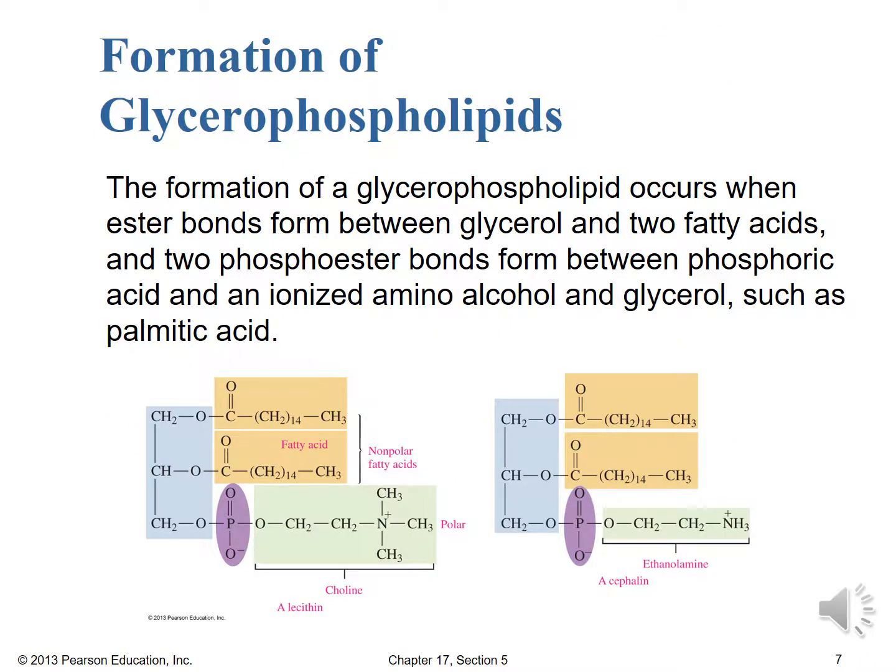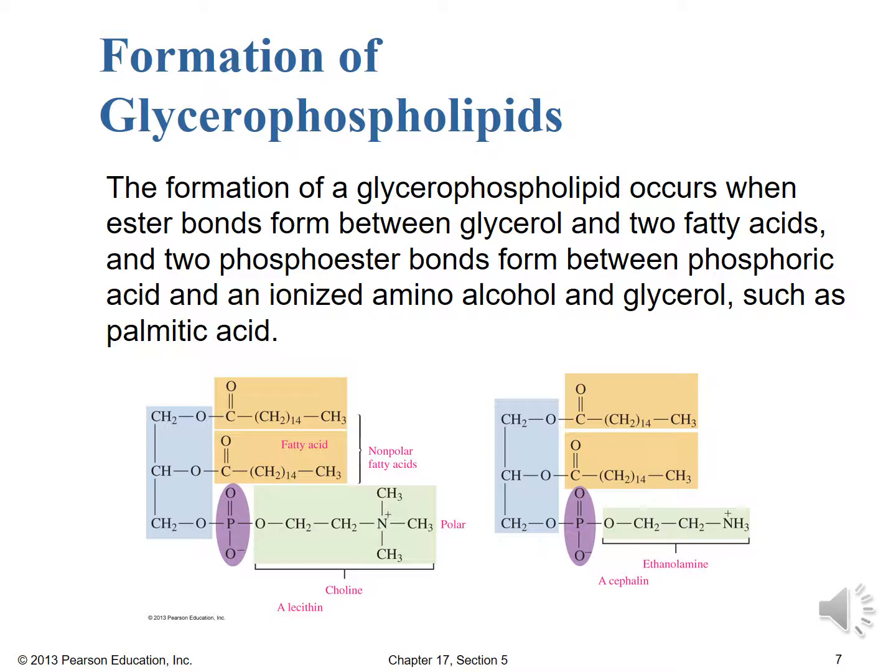So we already mentioned it briefly, but let's talk about that formation of glycerophospholipids again. So it happens through ester linkages, of course, more traditional ester linkages for those two fatty acid residues, and then what we call a phosphoester bond between that phosphate group and the glycerol that contains those two fatty acids, and then of course the amino alcohol, which in the case of lecithin would be choline, and then in the case of cephalin we might have something like ethanolamine or serine. So here in this image we see those residues.